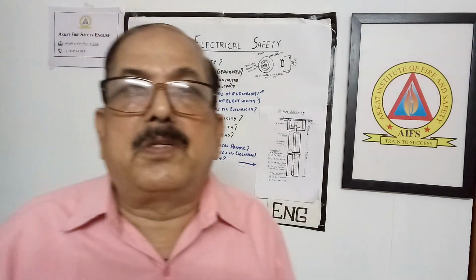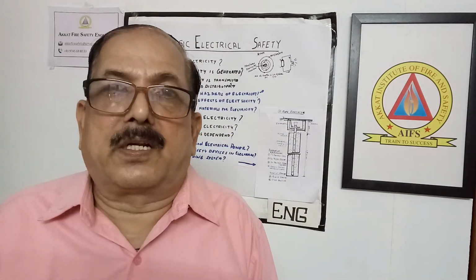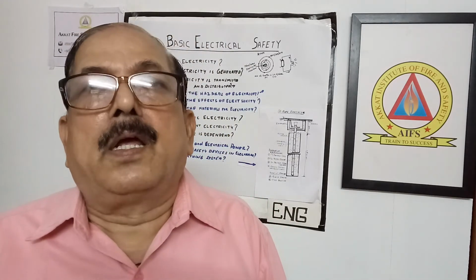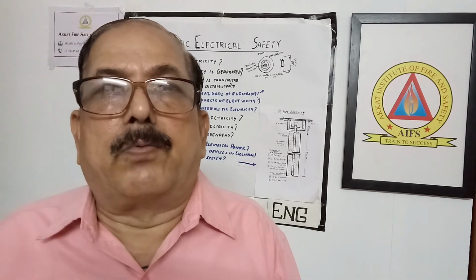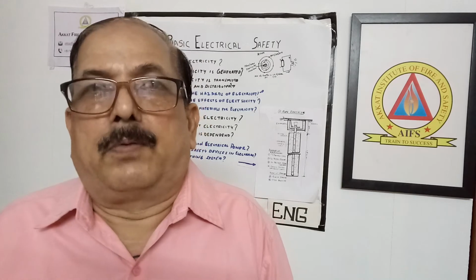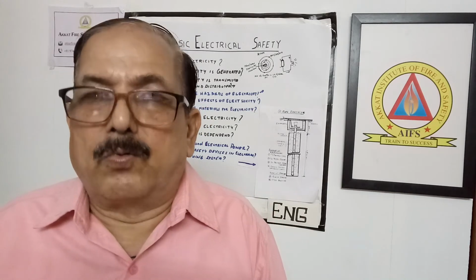Then periodically this earthing should be checked with an earth resistance meter. A good earth will always give less than 1 ohm. If it is 1 ohm or less than 1 ohm, that means the earthing system is good.